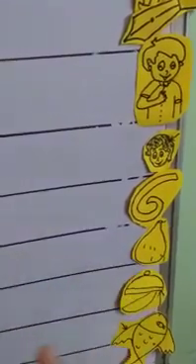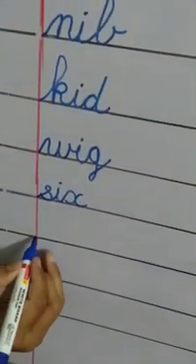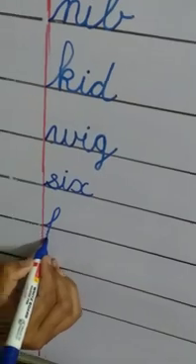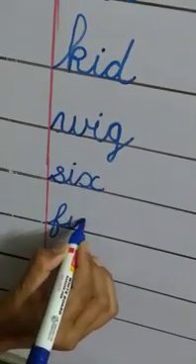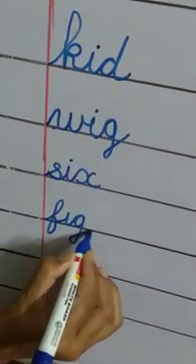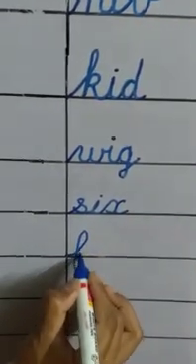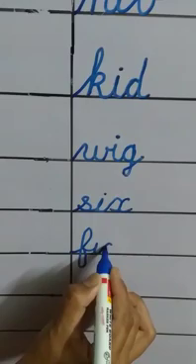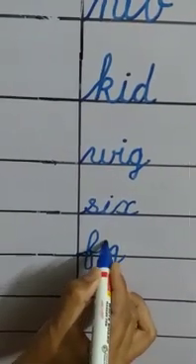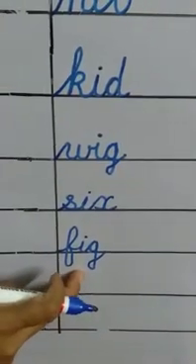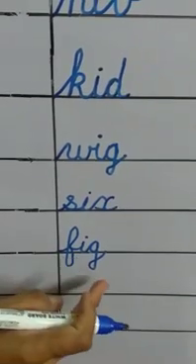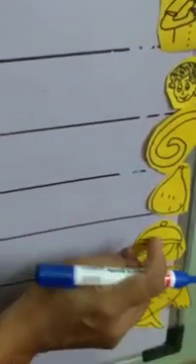Fig. What is the spelling of fig? F-I-G, fig. F-I-G, fig. F says for, I says E, G says go. F-I-G, fig. Now tell me children, what is this?